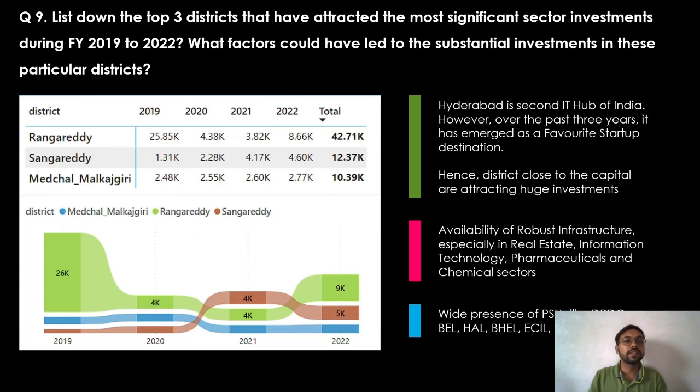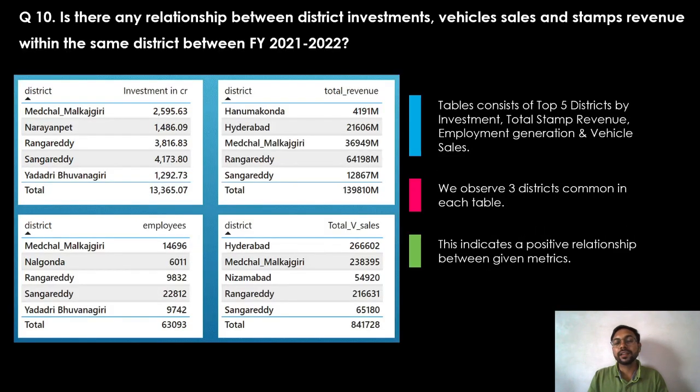Moving to question 9, list down the top 3 districts that have attracted the most significant sector investment during FY 19 to 22. So these are the districts Rangareddy, Sangareddy and Medchal. These are the districts situated around the capital city Hyderabad, which is the second IT hub of India. However, over the past 3 years, it has emerged as the favorite startup destination and hence these districts attract huge investments.